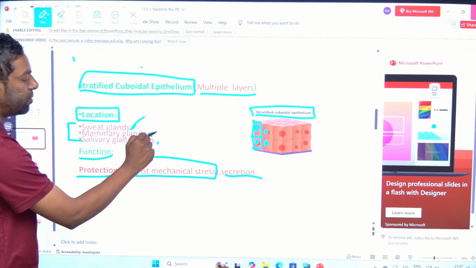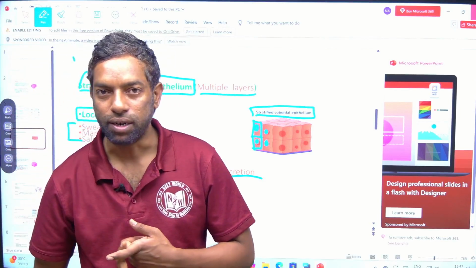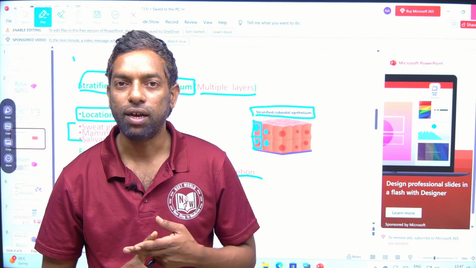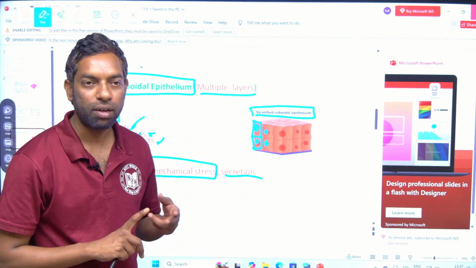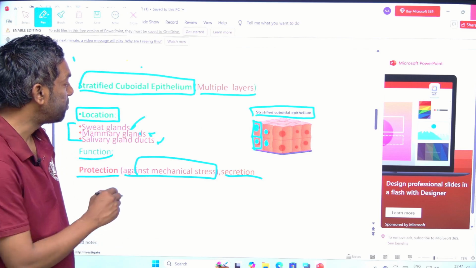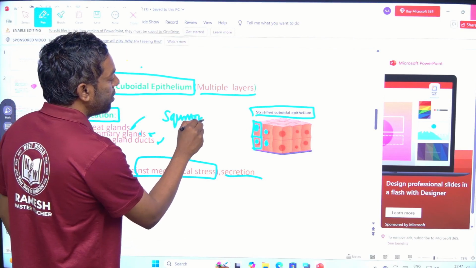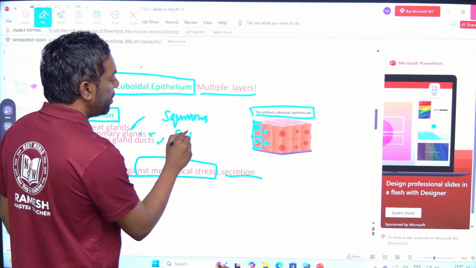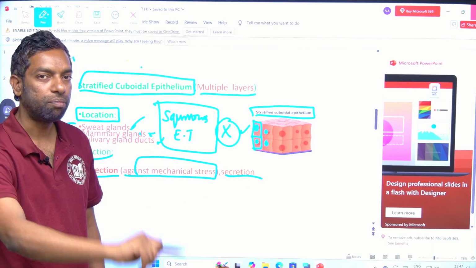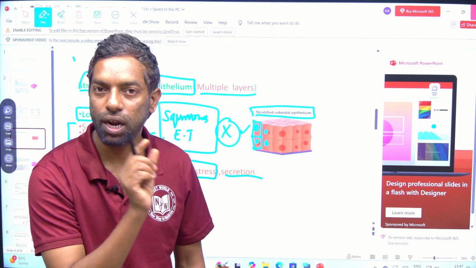Guys, blindly remember, where there are stratified cells, stratified epithelial tissue, they are involved in protection from mechanical stress. And one more thing, this is the most important: squamous epithelial tissue does not have stratified, they only have a single layer.